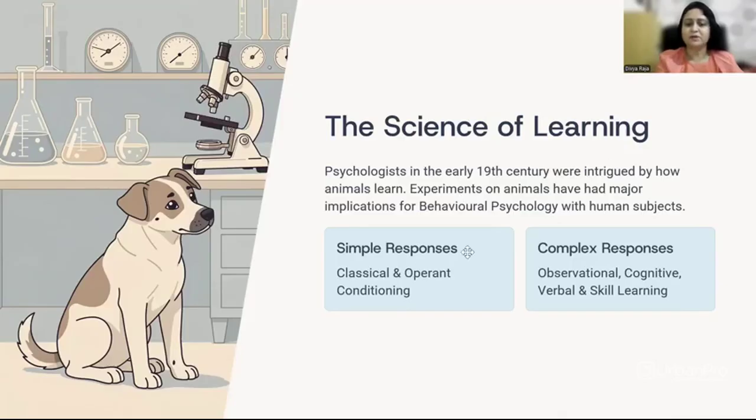So for simple responses, what we will learn is classical and operant conditioning. And to study complex responses, we study different kinds of learning, which are observational, cognitive, verbal, and skill learning. These are more complicated ways of learning.